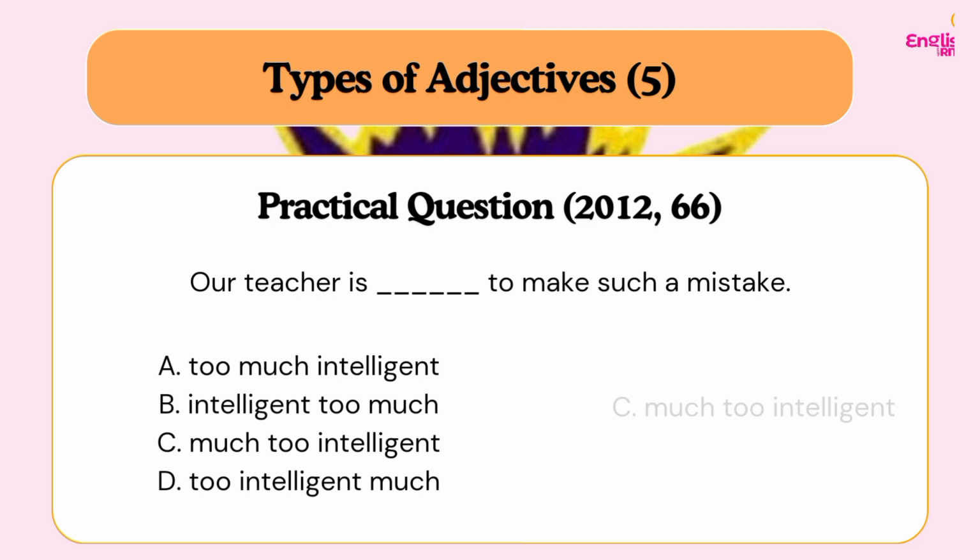So A, too much intelligent, is not going to be our answer. Intelligent too much is an incorrect order. Much too intelligent is our answer. Too intelligent much is also an incorrect word order. Do you understand? So the sentence will read, our teacher is much too intelligent to make such a mistake. We are choosing much too because the adjective is an adjective of quality, not that of quantity. If it were that of quantity, then we would choose too much. I hope you are getting the logic. I hope you understand all that I've been explaining.